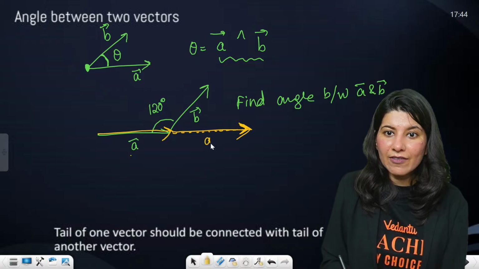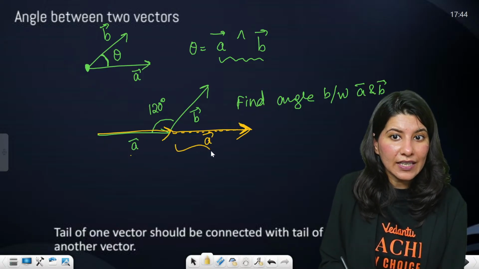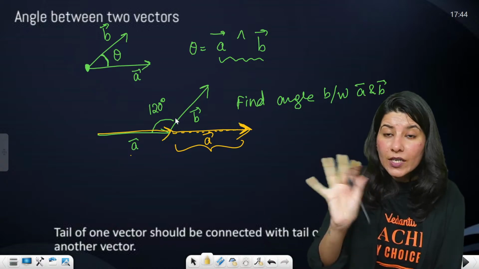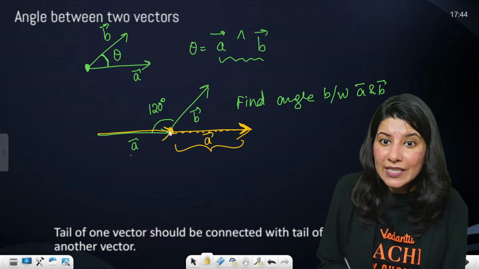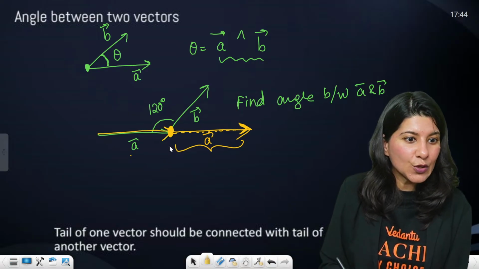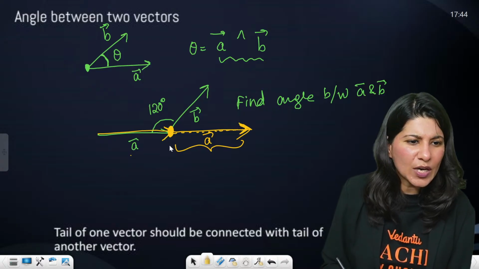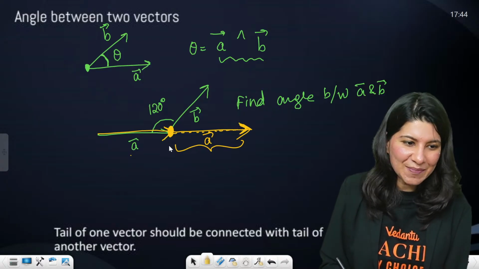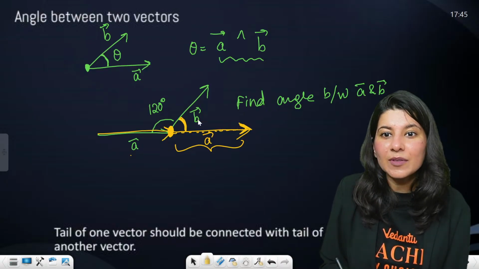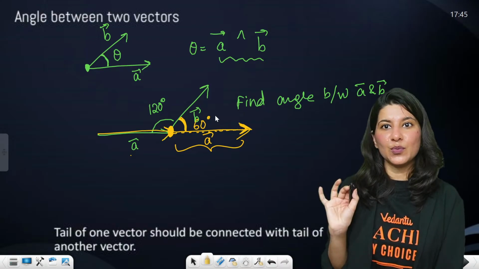This is your new A vector, and B vector is still there, I am not disturbing B vector. Now can you see the tail of one vector is connected with the tail of the other vector? Yes, now you have given the correct answer. So 60 degrees will be the angle between the two vectors.